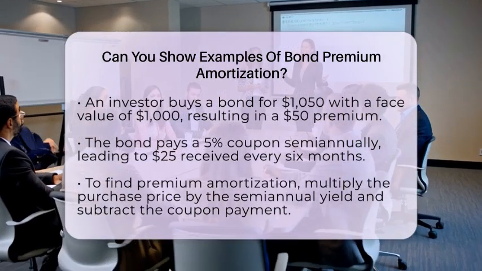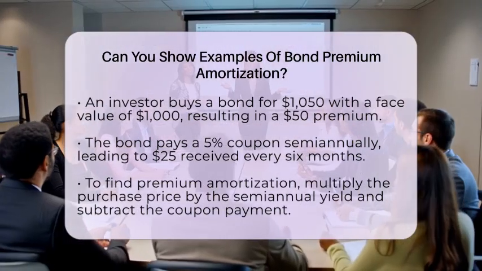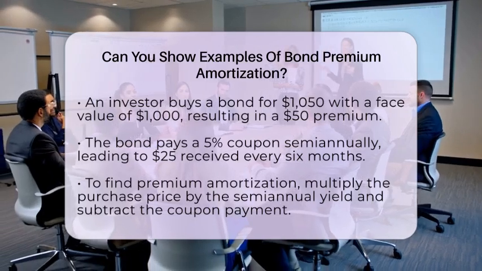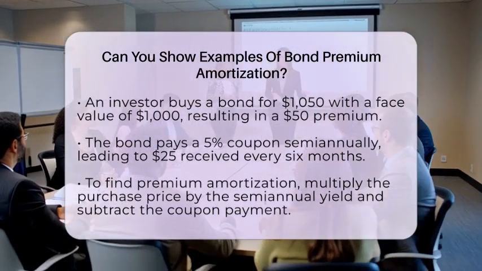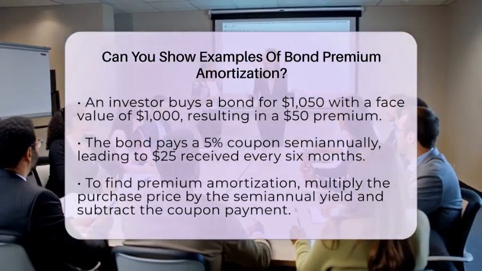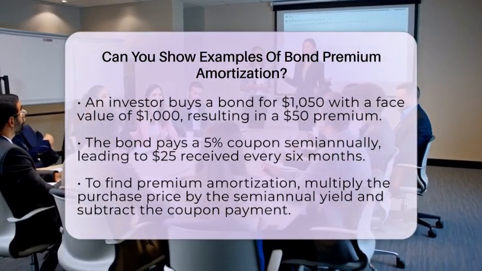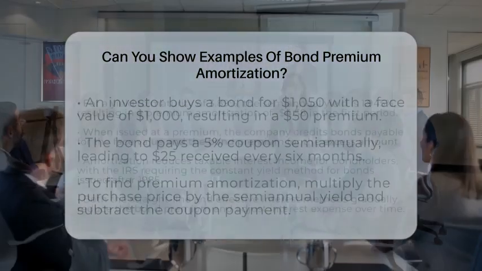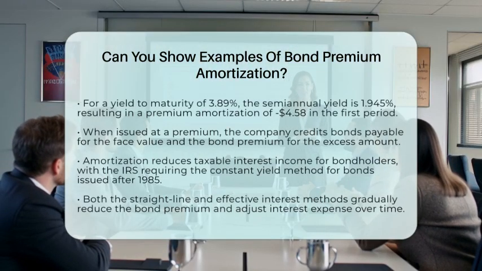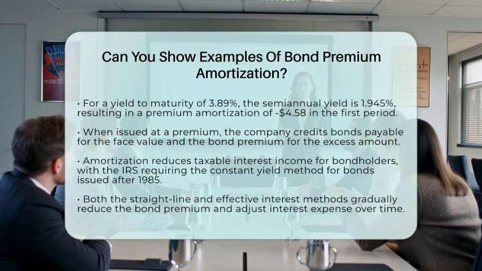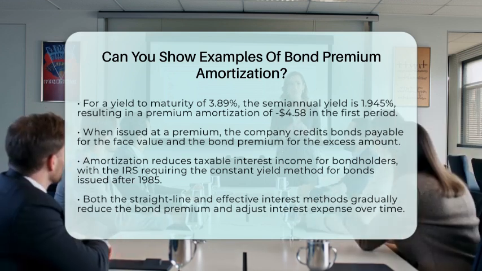When a bond is issued at a premium, the company will credit bonds payable for the face value and credit bond premium for the excess amount received. Over the life of the bond, the premium is amortized, which reduces interest expense and the premium account. For instance, if the premium amortization for a period is $820, the entry would debit bond premium and credit interest expense by $820. The cash interest payment is recorded separately based on the bond's stated coupon rate.